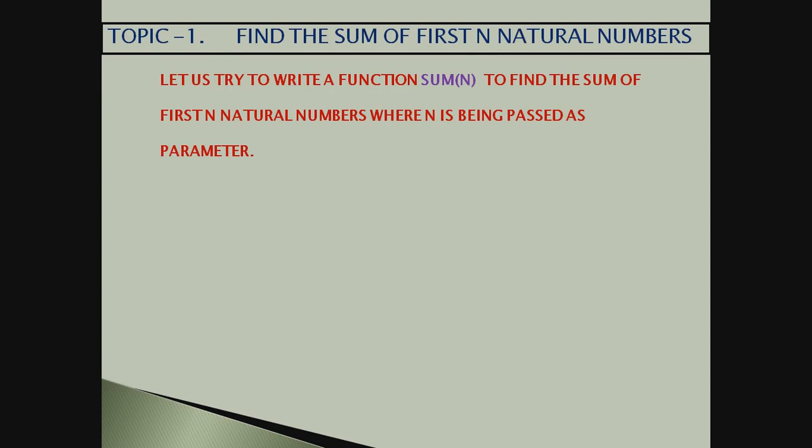In the parameter of sum, I have given n. So n is the maximum natural number till which the summation would be done and the answer would then be displayed. That is, if n is 5, summation would be done from 1 to 5, that is 1 plus 2 plus 3 plus 4 plus 5. So I think you have understood. So let us proceed.